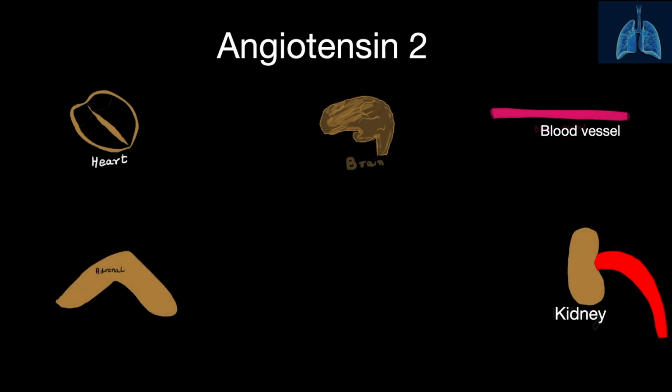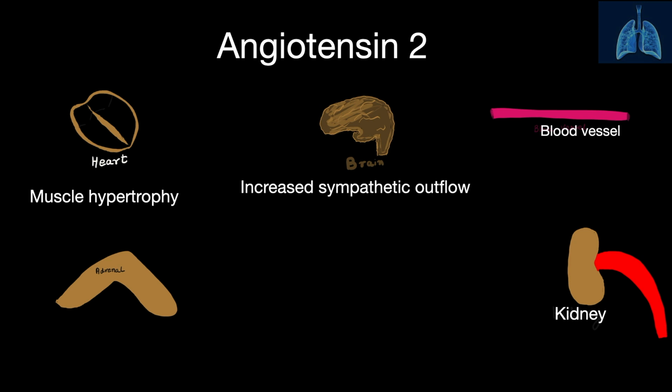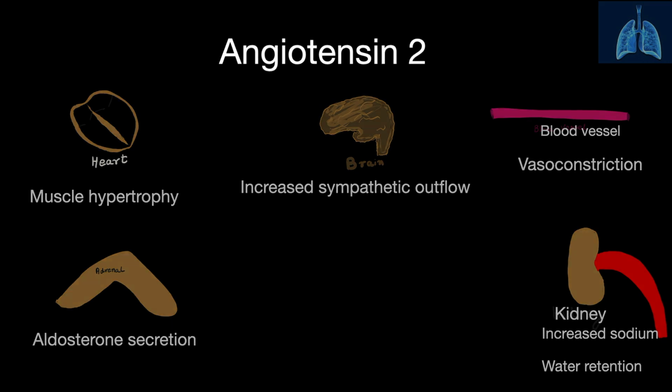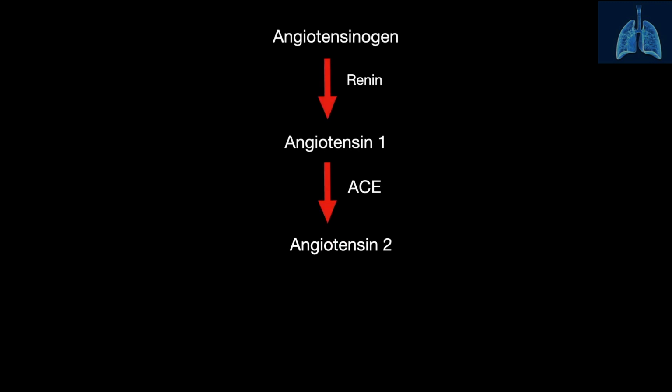Angiotensin II has multiple effects. In the heart, it causes muscle hypertrophy. In the brain, there is increased sympathetic outflow. In the blood vessel, it causes vasoconstriction. In the adrenals, it causes aldosterone secretion. And in the kidneys, it causes increased sodium and water retention. Now this is the classic renin-angiotensin-aldosterone pathway.